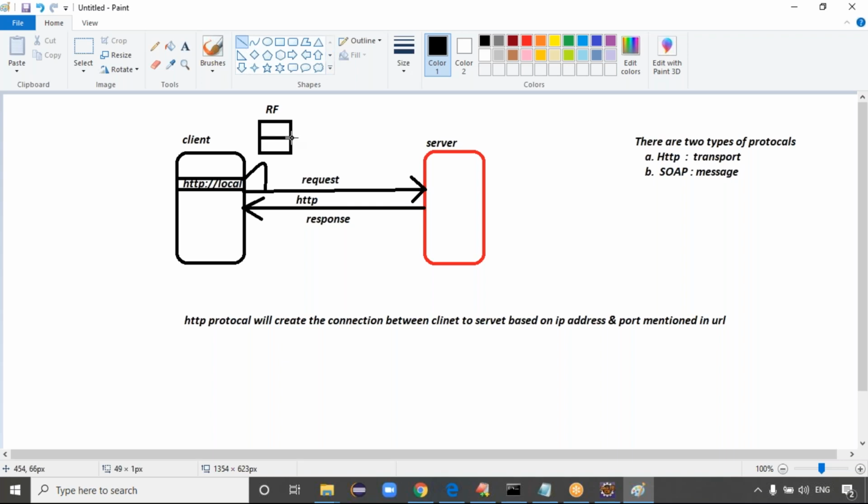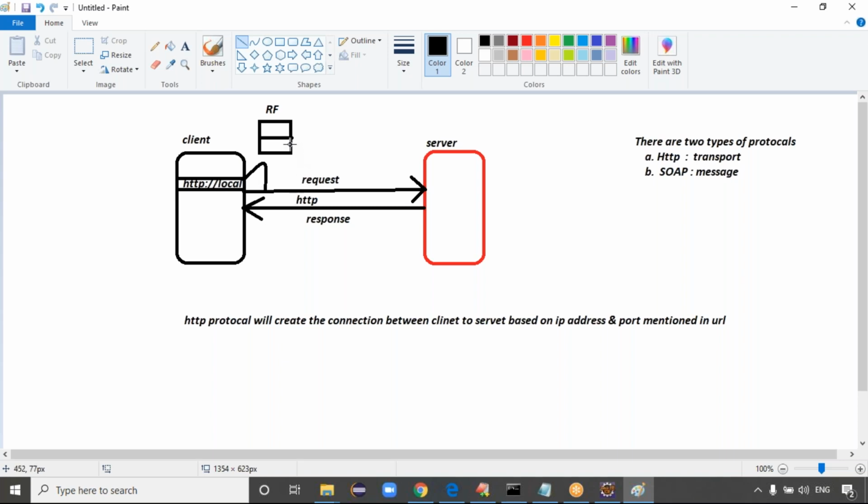Just like the courier boy is taking the courier, guys. The courier contains two things actually. One is on the top of the courier, where the address is. The address contains where the street is, what the mobile number is, and when I have to deliver that courier. That's all information, right? The body actually contains the internal content, the data, right? Exactly. Guys, when a client sends the request, the delivery boy will take the request.